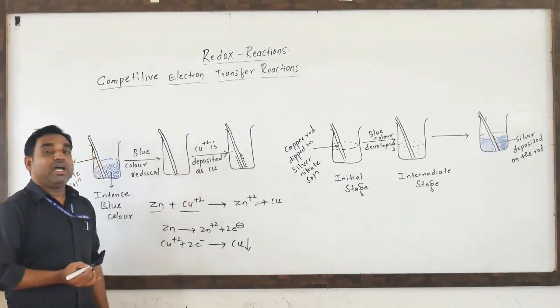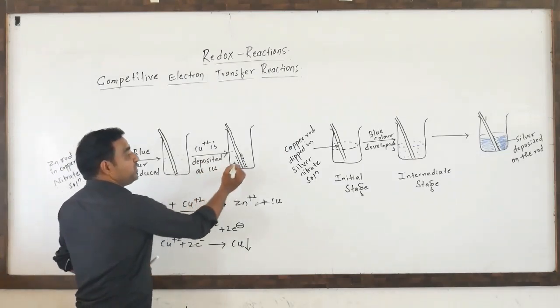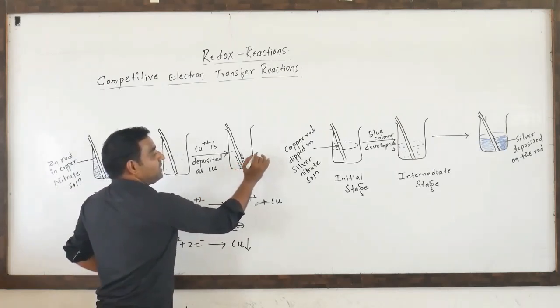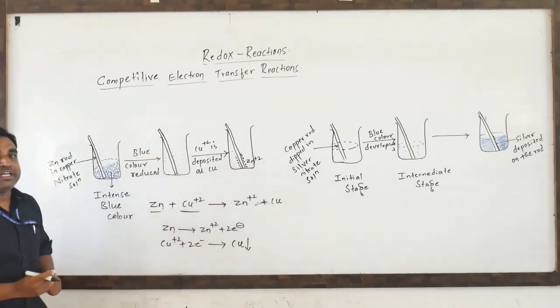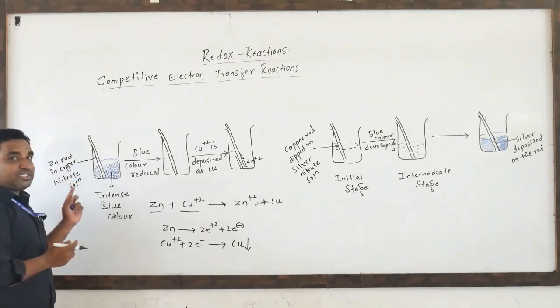So how do we show the presence of zinc+2 in the solution? Now the solution contains zinc+2 and nitrate. So here the copper nitrate solution will be there.